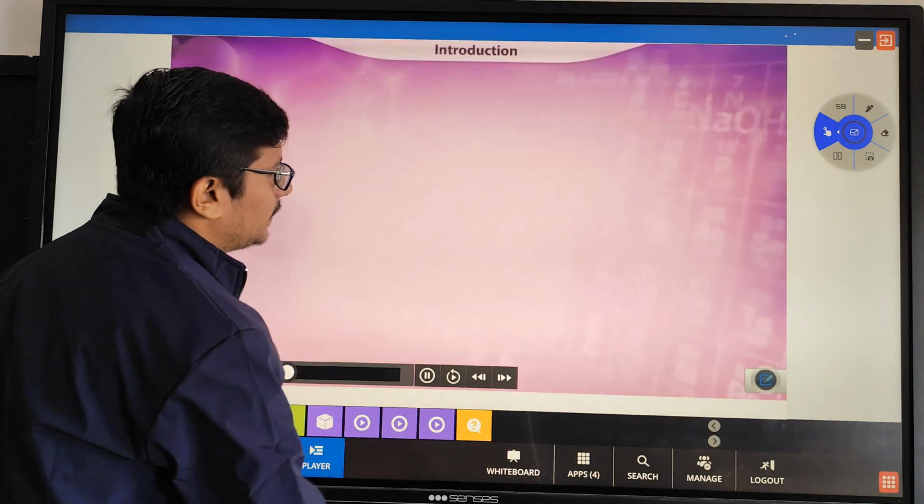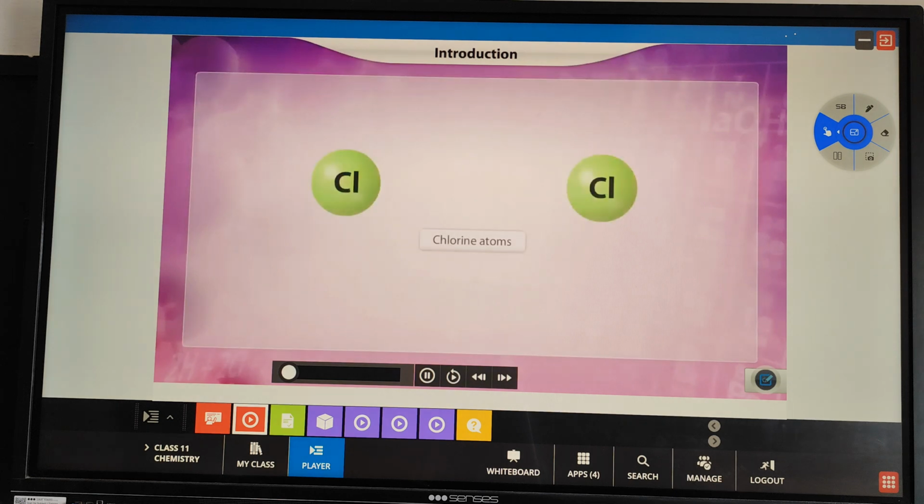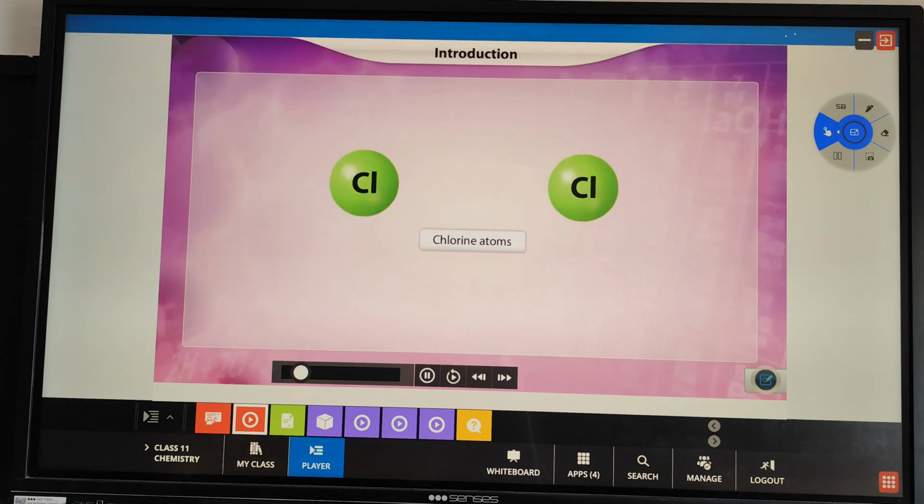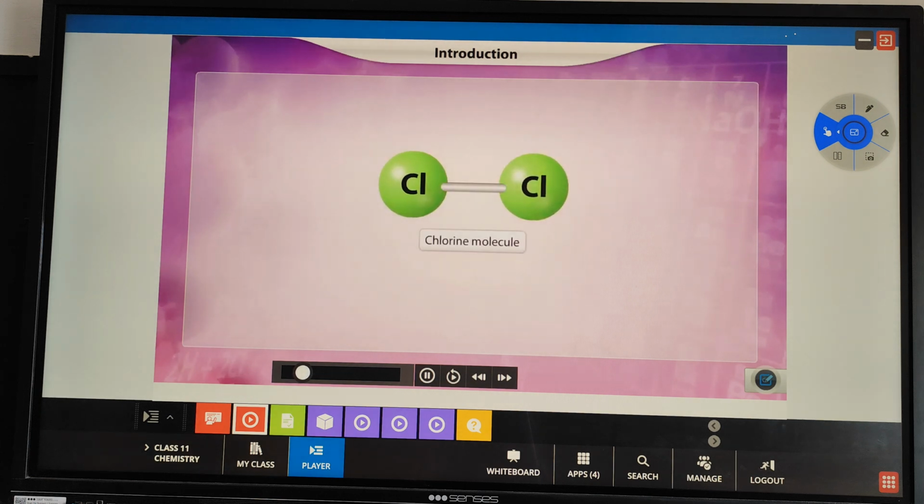So what will we have here? The nature of an element indicates the chemical bonding between the atoms of the element. Chemical bonding is the attraction between the atoms of an element. This attraction binds the atoms together. Let's take a look at the chemical bonding in a chlorine molecule.